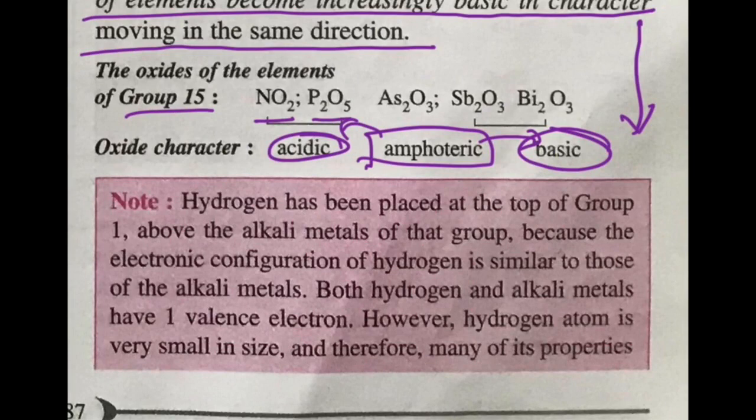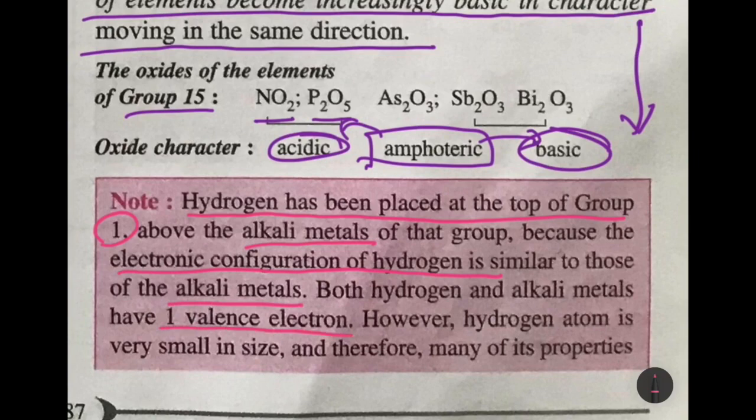So if you remember in the last upload, I talked about the general trends in the modern periodic table and we discussed the groups, okay? And please remember, children, that hydrogen has been placed on top of group 1 above the alkali metals, though hydrogen is a non-metal. Why? Because the electronic configuration of hydrogen is similar to that of alkali metals. Why? Because both hydrogen and alkali metals have one valence electron. That means they have one electron in their outermost orbit.